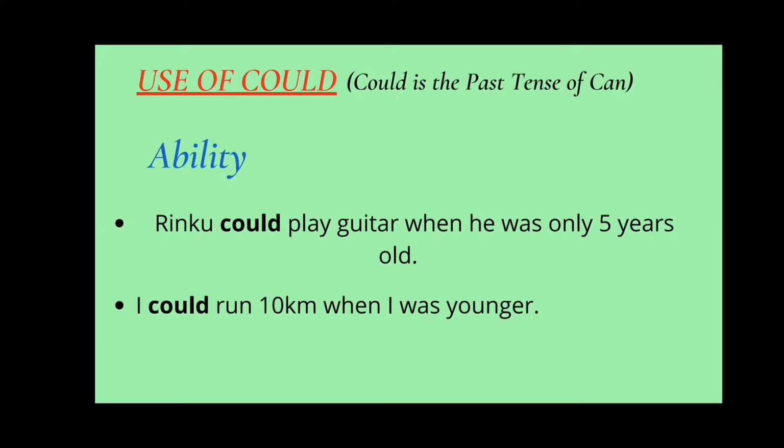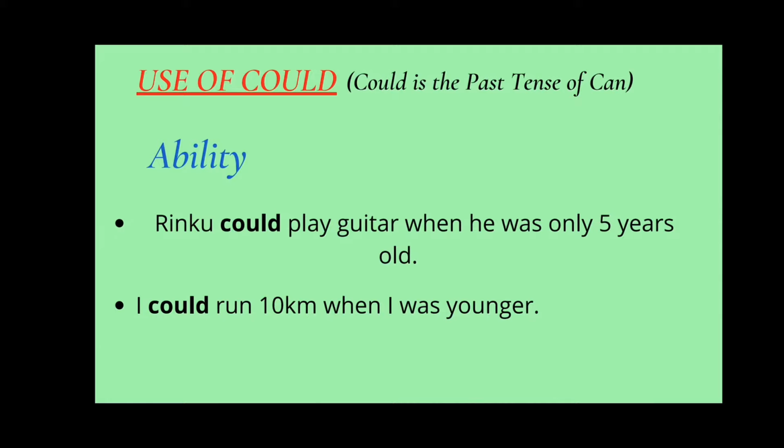Now see the example. Rinku could play guitar when he was only 5 years old. Now it shows the past ability of Rinku. Notice, it shows the past ability of Rinku, that he had the ability to play guitar when he was 5 years old. It means he can't play the guitar now in the present because it has been a long time and he is out of practice. Could shows the ability of the past. I could run 10 kilometers when I was younger.